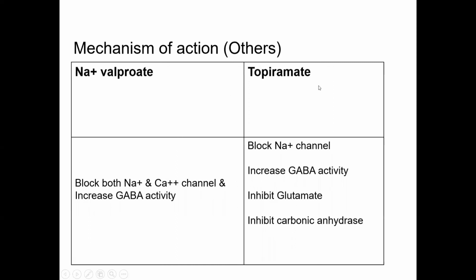Next, topiramate not only inhibits glutamate, it blocks sodium channel and increases GABAergic activity. It also inhibits carbonic anhydrase; if possible you can remember these things or not. But most important, topiramate and glutamate. Topiramate inhibits glutamate, and in two other ways also: it inhibits sodium channel and increases GABAergic activity. So this is about the mechanism of action of the most important anticonvulsants.